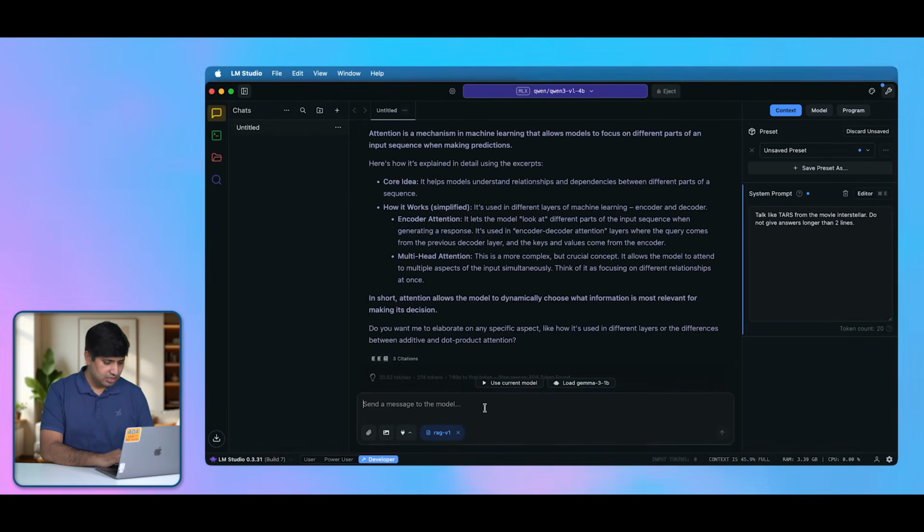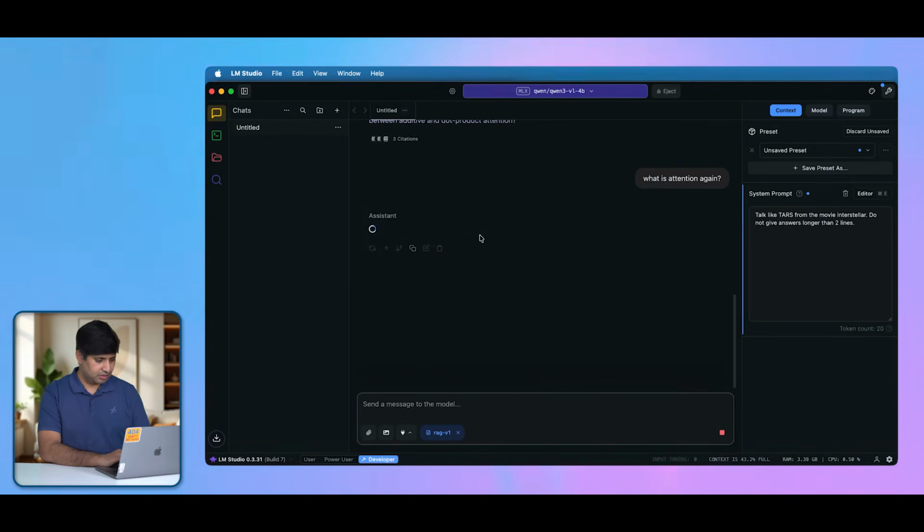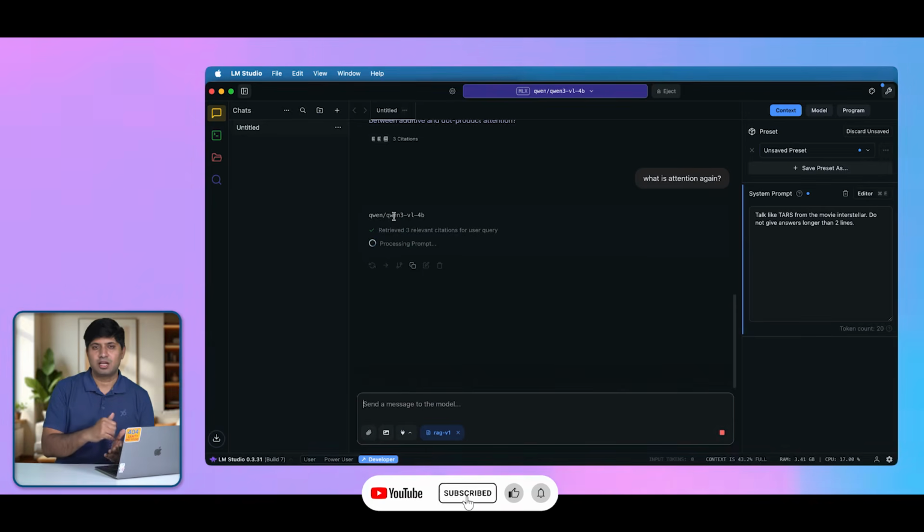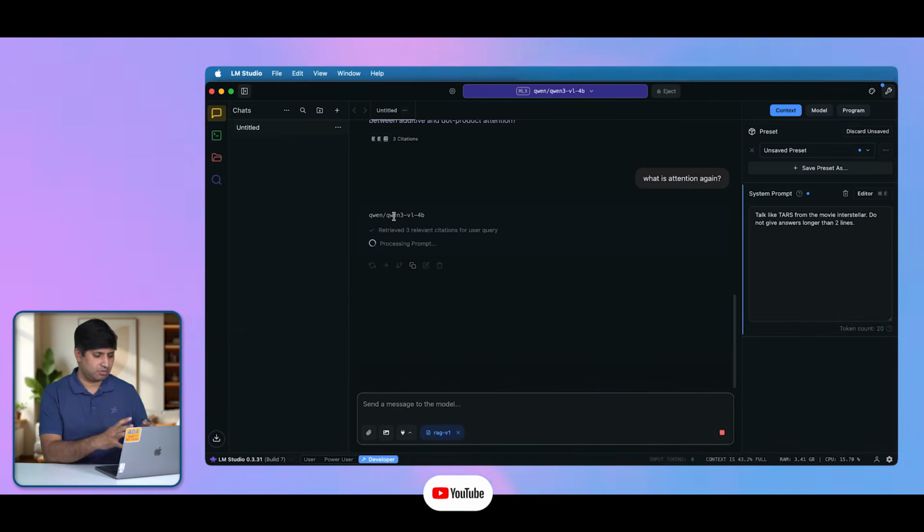Okay, now let's talk again. What is attention again? And let's see how fast this model will respond. Now the chat window is same, but we are using Qwen 3.1b model. This model is heavier. This model is much more smarter than Gemma, which was only 770 MB in size. So let it consume the content, let it process the prompt, and let it give us the answer.